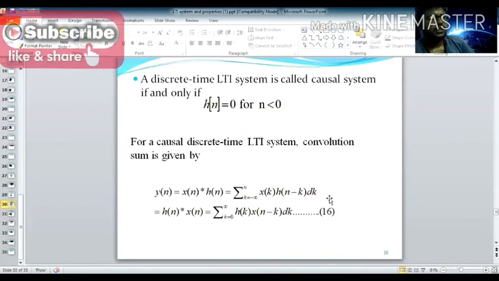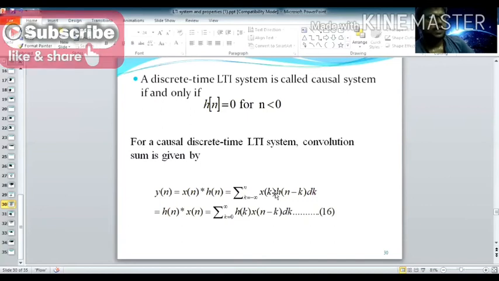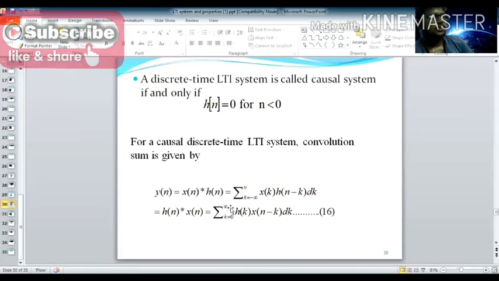Now write down the convolution sum. y of n equal to x of n star h of n, so the summation k equal to minus infinity to infinity of x of k, where x of n becomes x of k and h of n becomes h of n minus k. For the second form, the summation k equal to 0 to infinity, h of n is the actual sequence h of k, and x of n becomes x of n minus k. These two properties are identical.